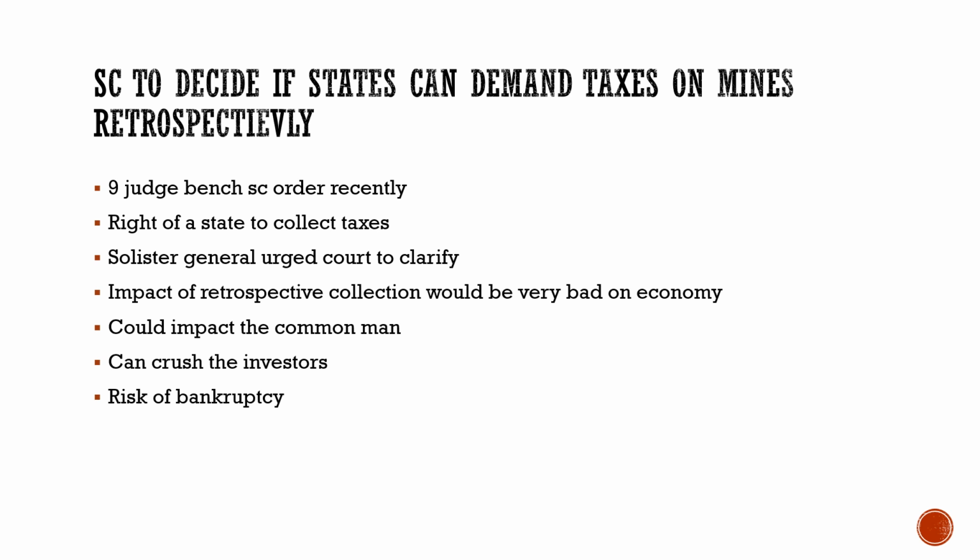Prospectively means if this judgment is given today, from now onwards it will apply. So the Solicitor General urged the court to clarify that the judgment would apply prospectively, that is from 25th of July, and not prior to it.